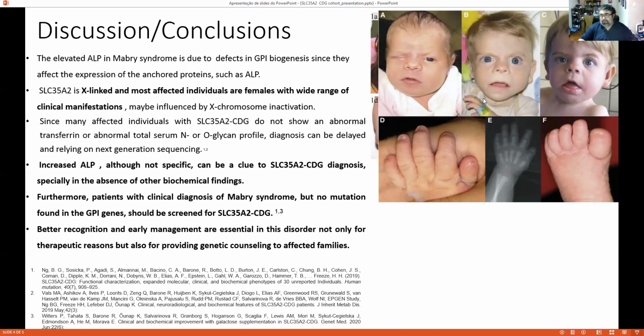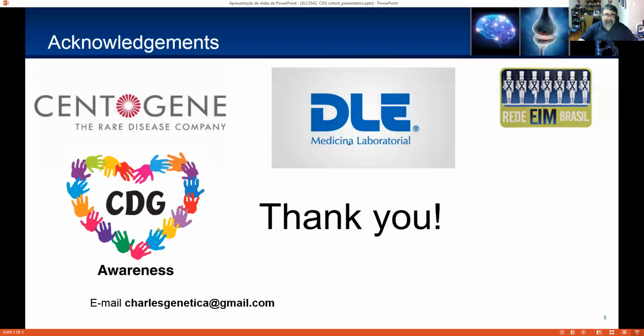So since there is this overlap and alkaline phosphatase can be increased in both disorders, we point out that patients should be screened for SLC35A2 when they are excluded of all genes involved with GPI anchor biogenesis. Thank you very much.